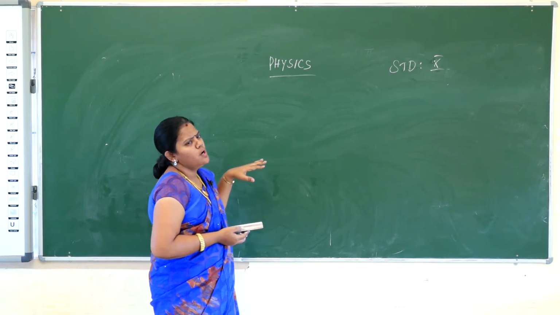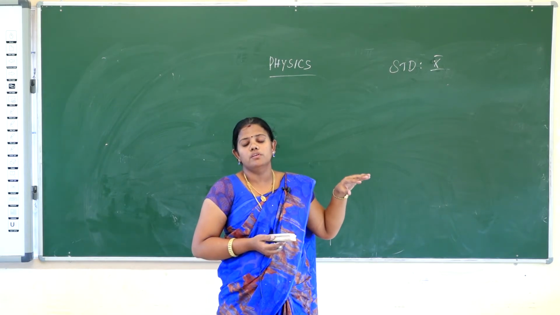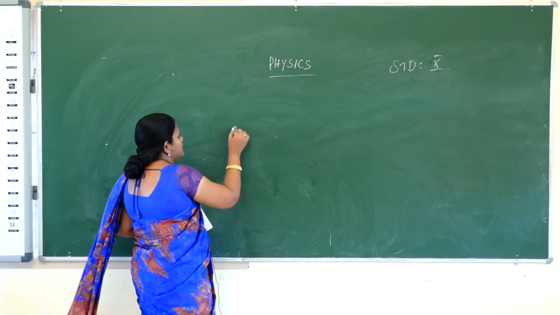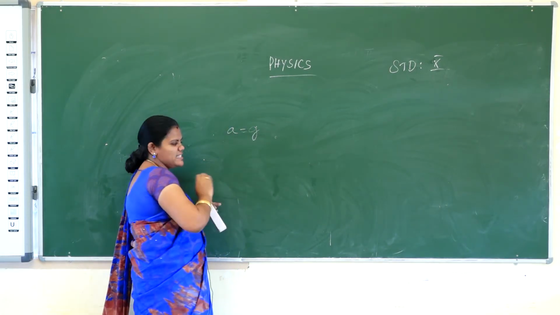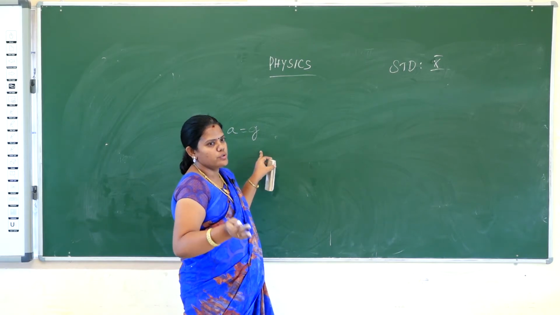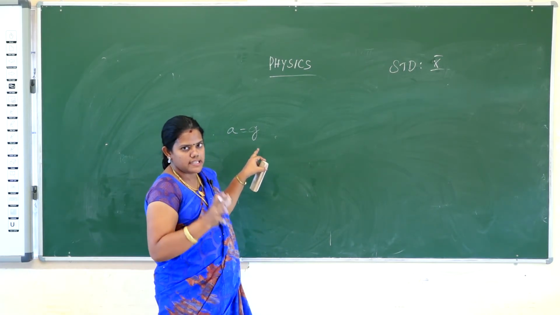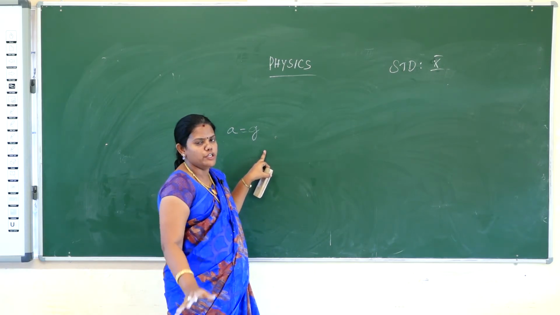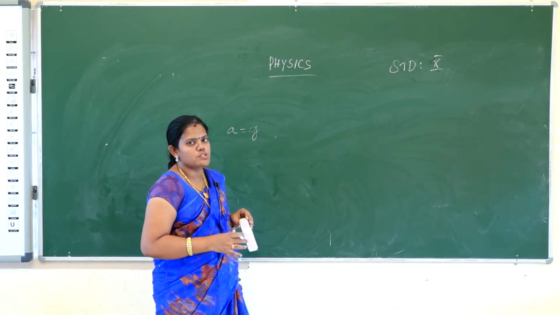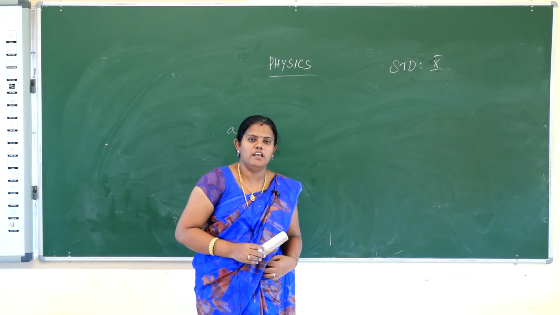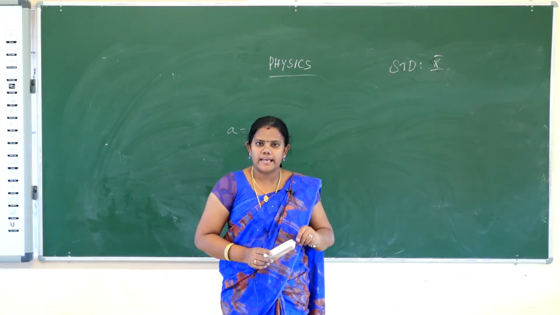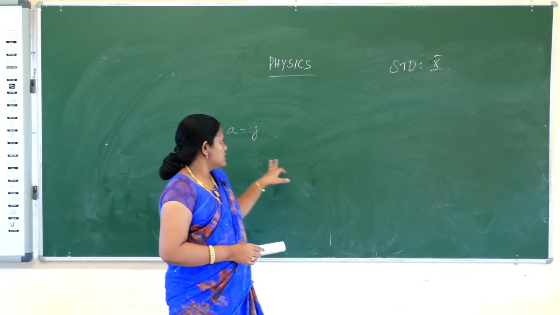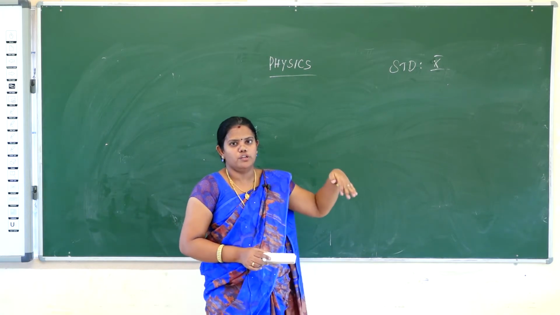Weightlessness means the object is freely falling downwards. A will be g. The acceleration of the object will be equal to the acceleration due to gravity. This is an important two-mark question also. Why will the object be freely falling down? Because the acceleration is equal to the acceleration due to gravity, that is A is equal to g, so the object is freely falling down.